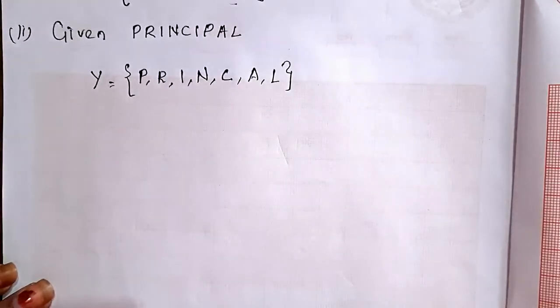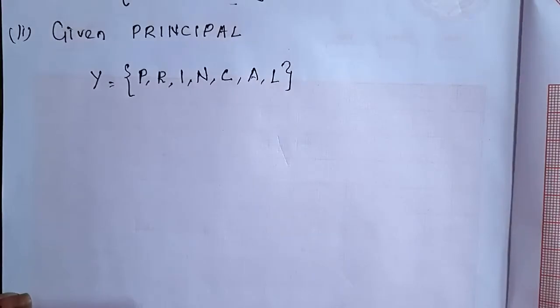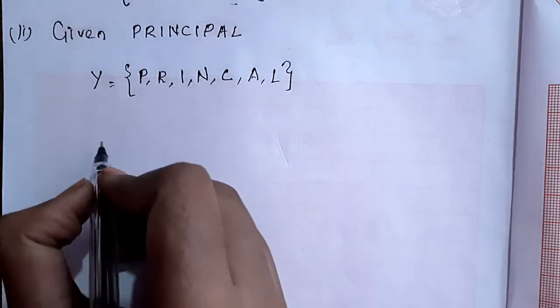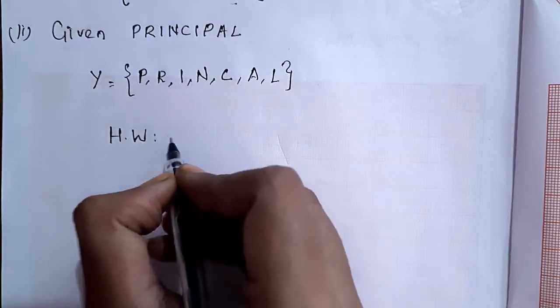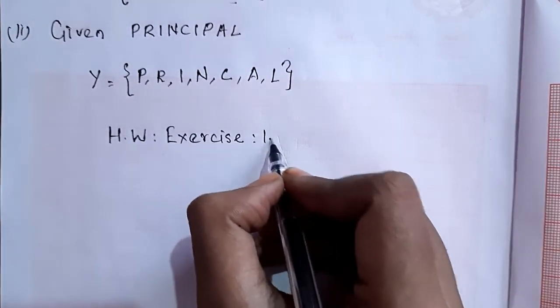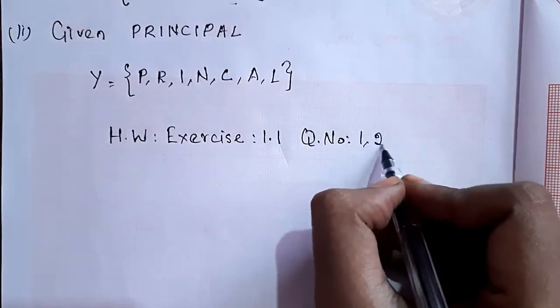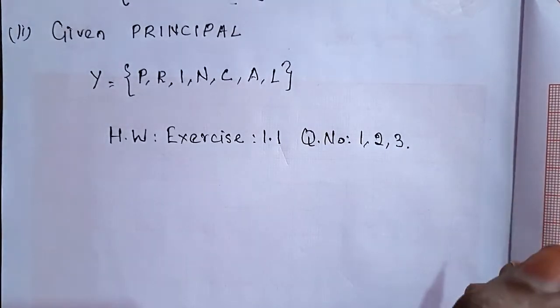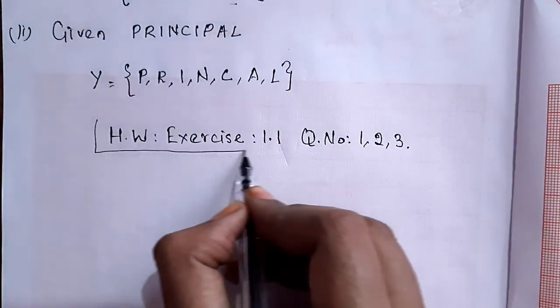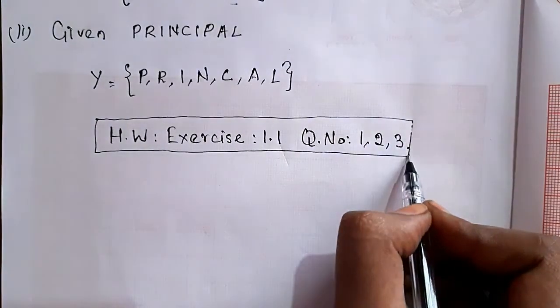So today's portion is over. You can ask your doubts in this interactive session. Also I'll give some homework for you. Homework is exercise 1.1, question numbers 1, 2, 3. This is your homework. Don't forget, do it. I'll ask in the next class. Thank you.